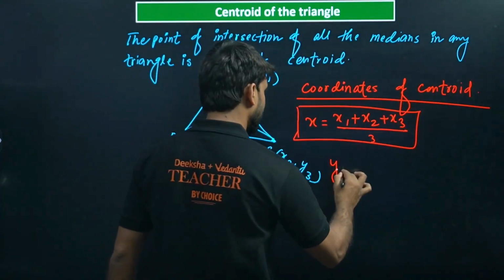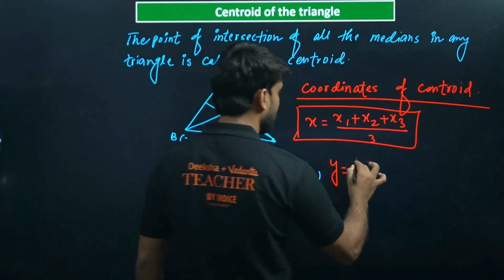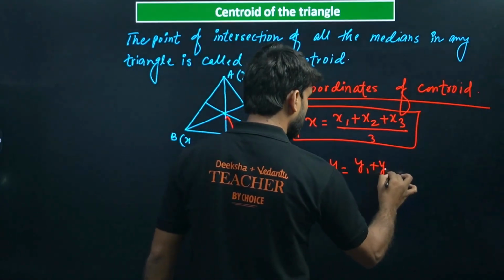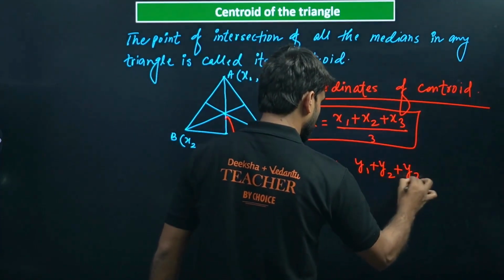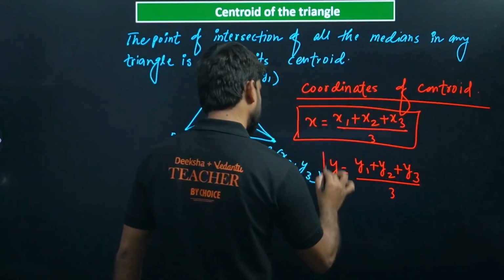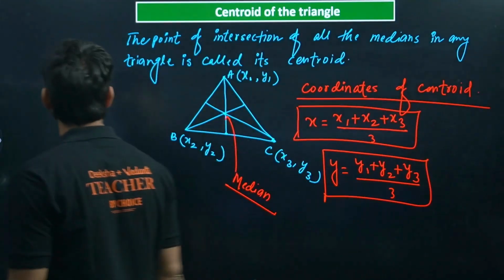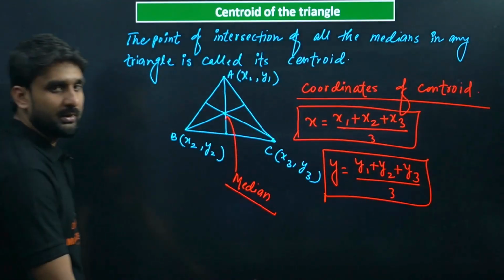Similarly, the average of the y coordinates of the vertices will give you the y coordinate of the centroid. This is the formula. I hope you have understood.